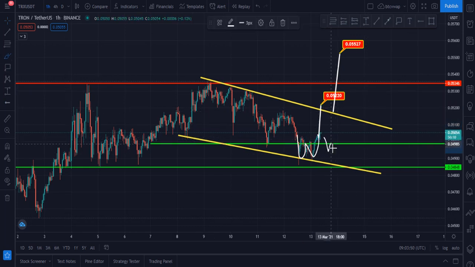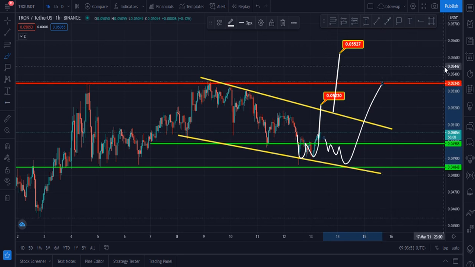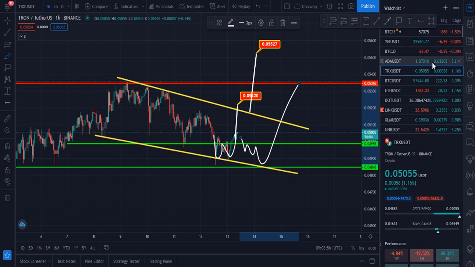Maybe Tron moves sideways like this, and after that it will go up. But these are the targets for the Tron, my next targets.